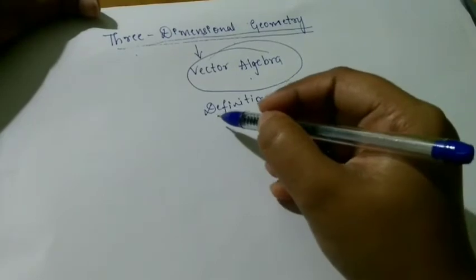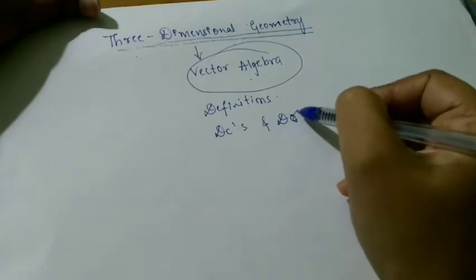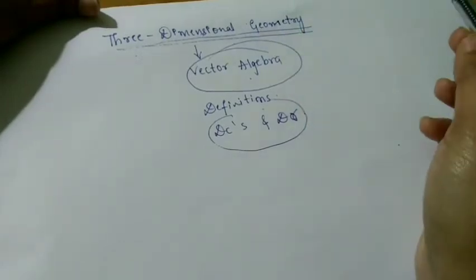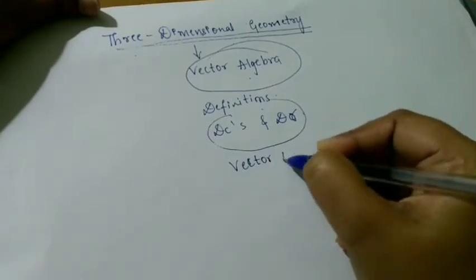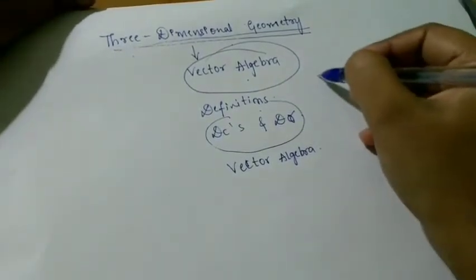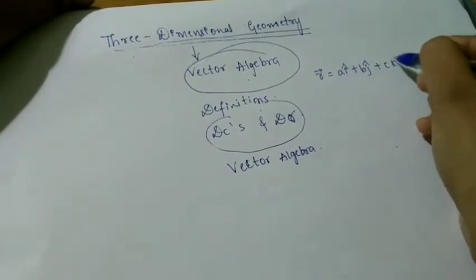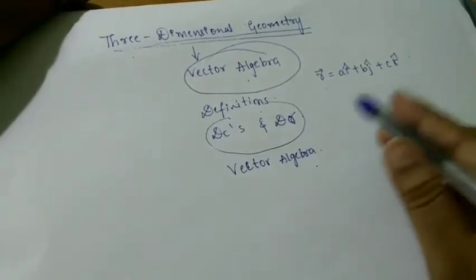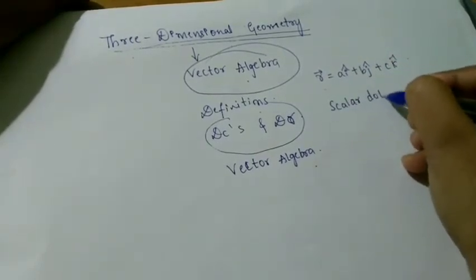After that you have also learnt about direction cosines and direction ratios. Please remember these two terms: direction cosines, direction ratios. Even these two terms are included when you are solving three-dimensional geometry. Then you need to know about vector algebra. In vector algebra you learnt vector addition. In general, if you represent one vector as ai plus bj plus ck, this is a vector. With respect to the vector, you have learnt addition, subtraction. Then the two most important concepts you had studied were scalar dot product,